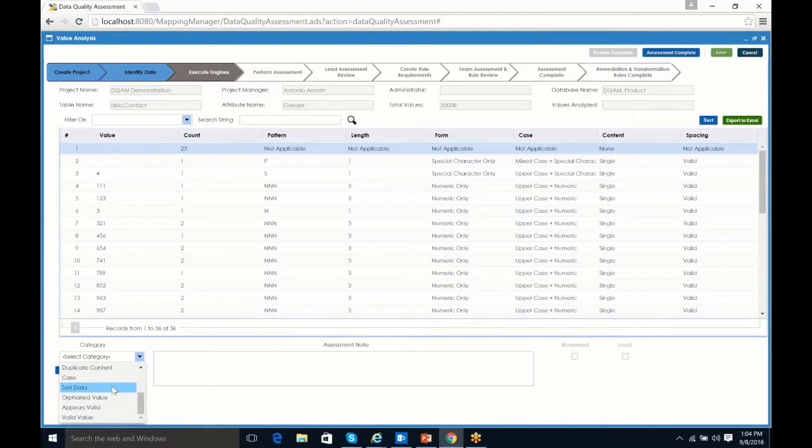Test data, so any data that contains the word test is most likely test data, so we have that as well. And then orphan value. This is if you have a set of valid values that you're validating against, and you have values that aren't in that valid list. So again, we mark those as orphan values.